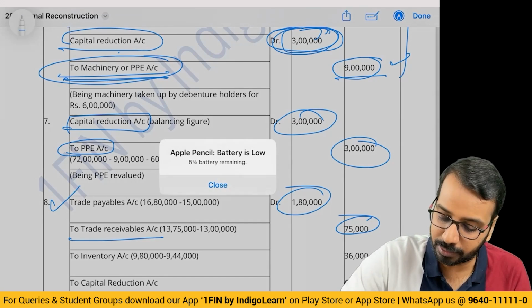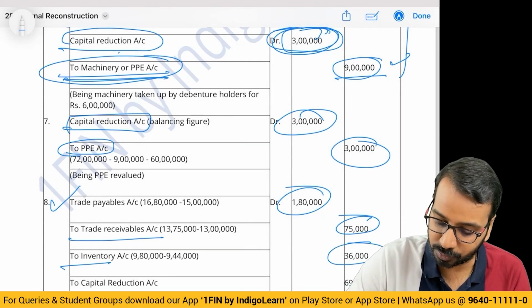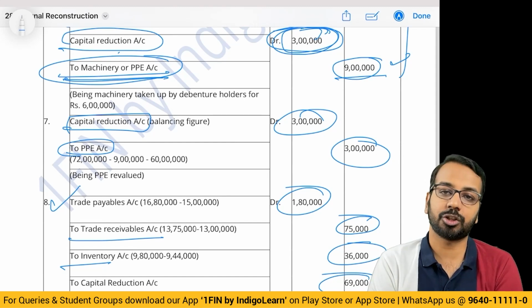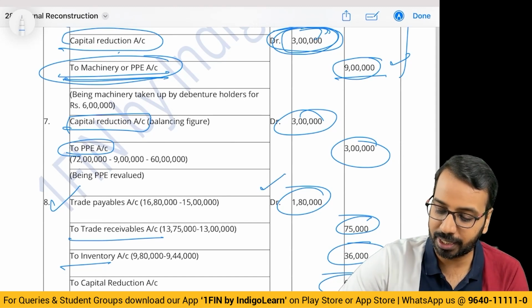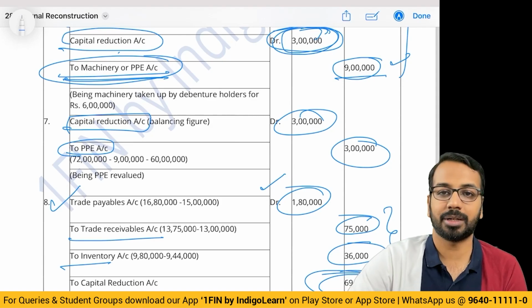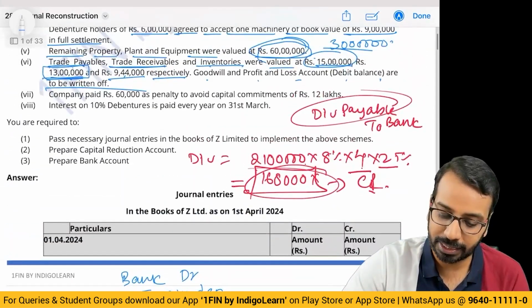Same way to inventory, 36,000. And whatever is the difference, I am taking to capital reduction account. That is, reduction in trade payable and reduction in other assets, balance goes to capital reduction.